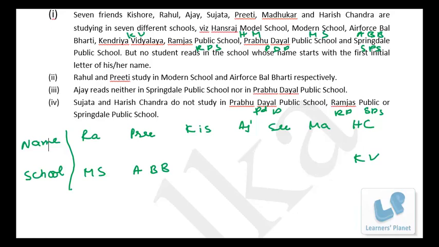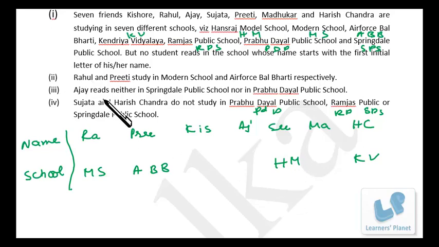For Sujata, PDP is cancelled, RPS is cancelled, SPS is cancelled. 1, 2, 3 schools, 4, 5, 6 schools. So we are left with Hansraj. So that is HM.